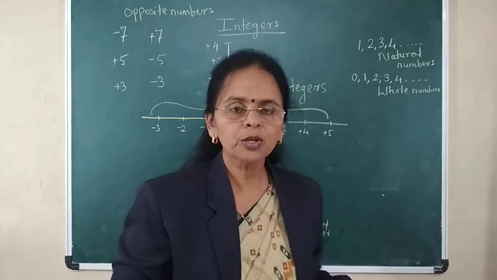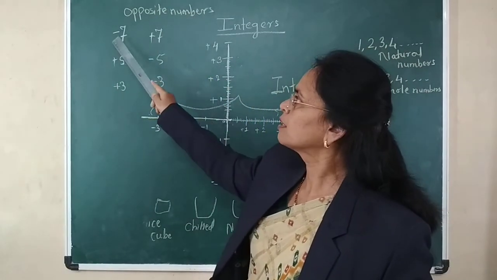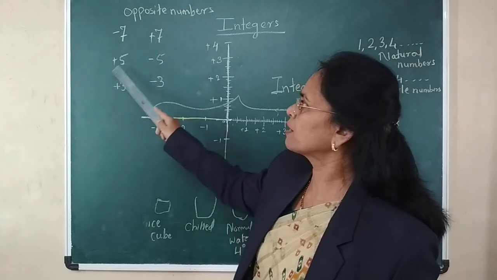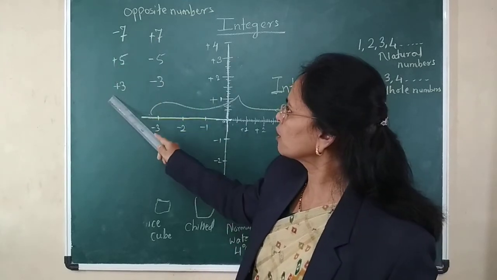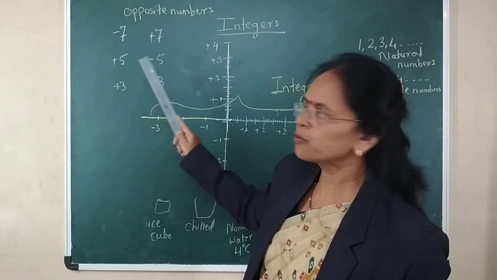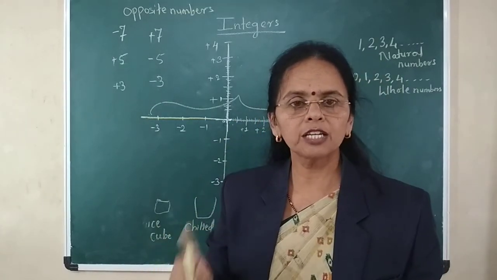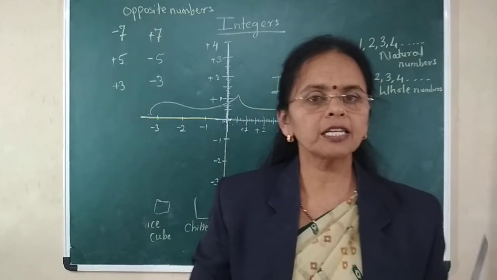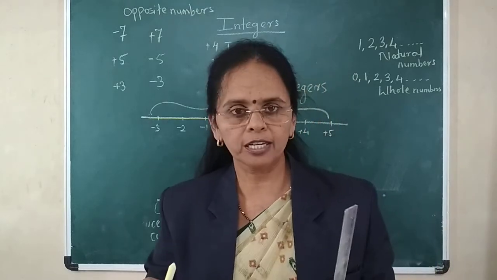And after that, we have seen the opposite numbers: the opposite of negative 7 is positive 7, the opposite of positive 5 is negative 5, the opposite of positive 3 is negative 3. So, when a sign is given to a number, it is compulsorily said as positive or negative.